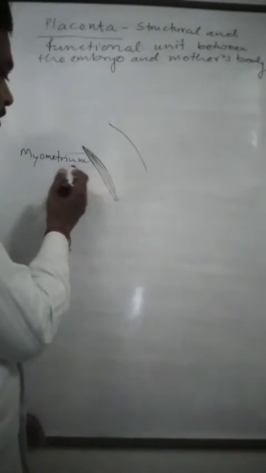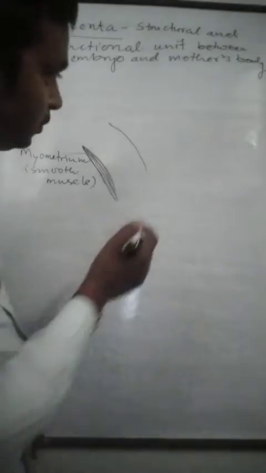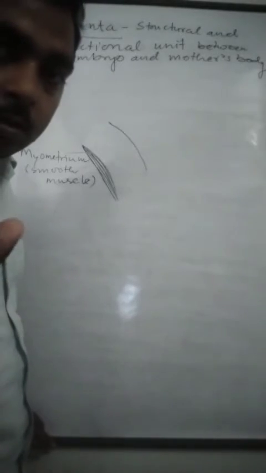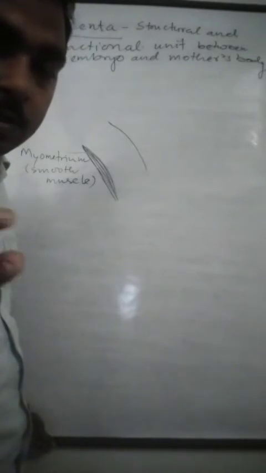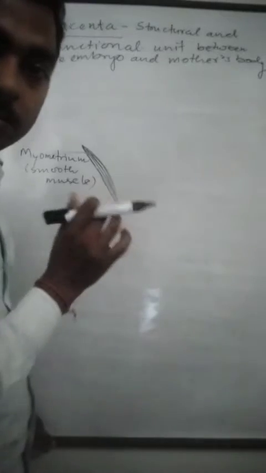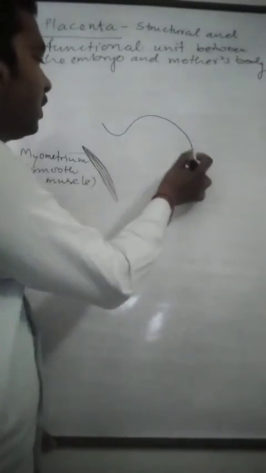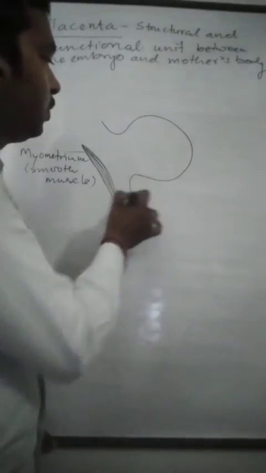The myometrium is the layer of smooth muscle, while the endometrium is the layer of blood as well as endometrial tissue. In the endometrium we can observe the embedding, or attachment, of the embryo.